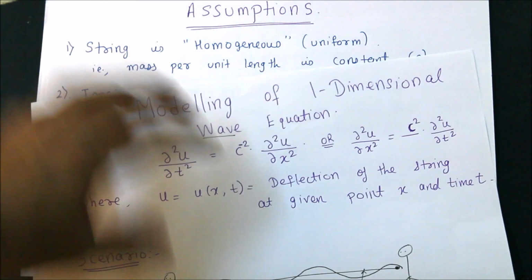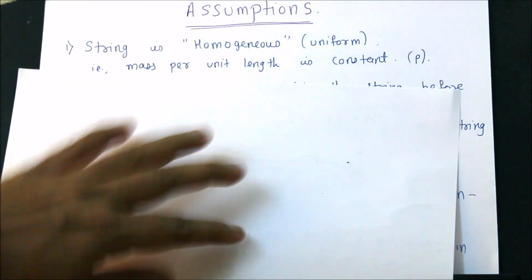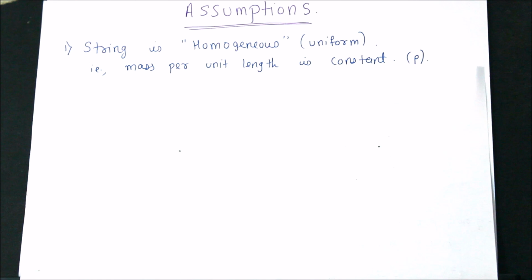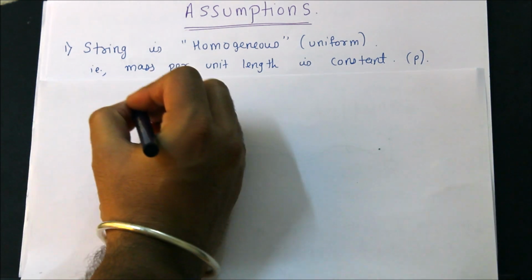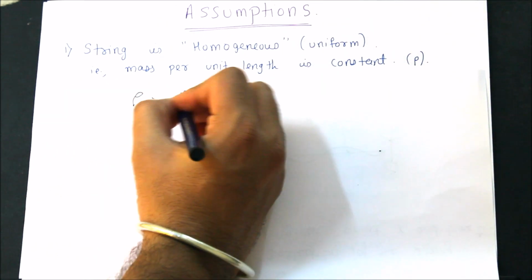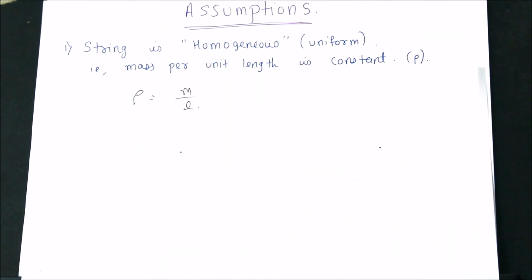Among them, the first assumption is that our string is uniform, or the string is homogeneous. That means its density rho, which is nothing but the mass per unit length, is constant throughout the wire. So we have a uniform wire.